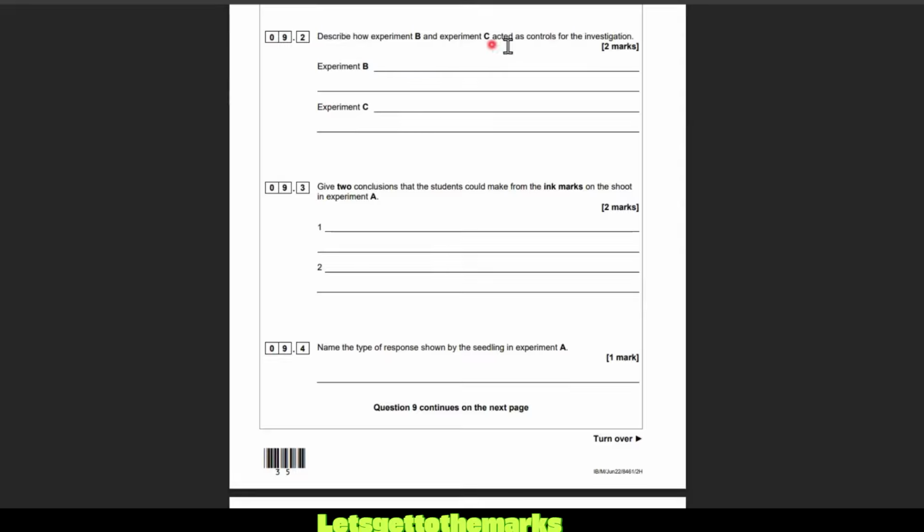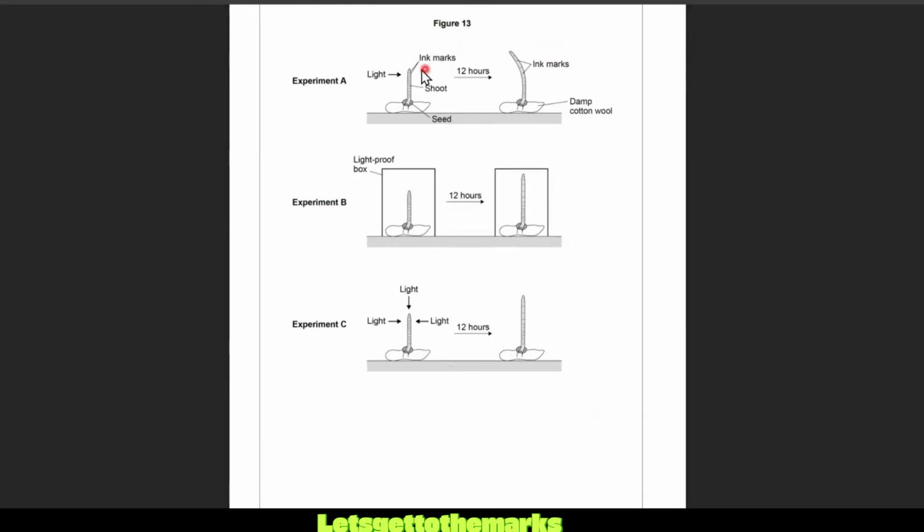9.2, describe how experiment B and C acted as controls for the investigation. So a control is where you can make a comparison. For the investigation, we wanted to prove that it's the light that's causing the bending. B is showing that without light, it doesn't bend. So B proves that light causes the bending. And then C proves that it's the direction of the light that causes the bending. When light is from all sides, it doesn't bend.